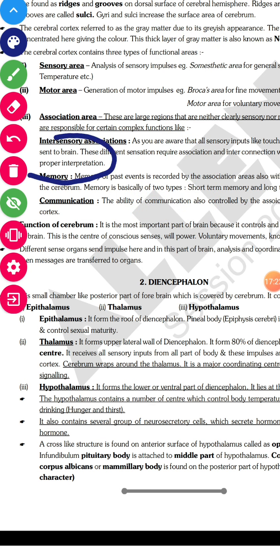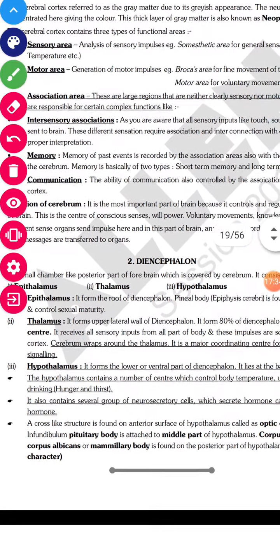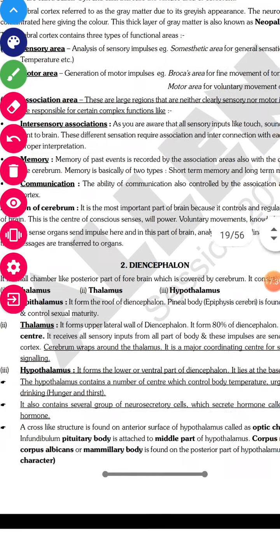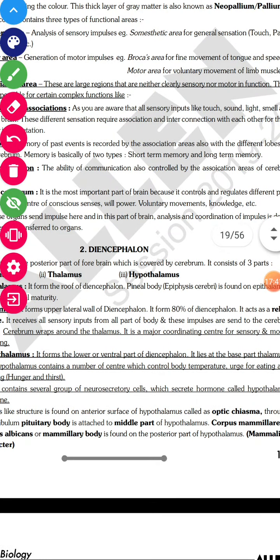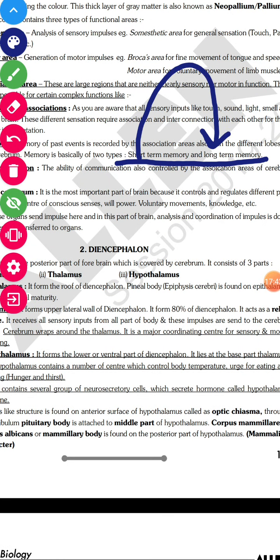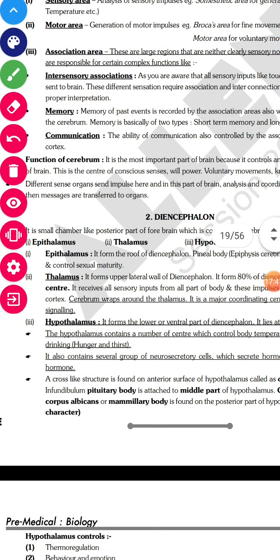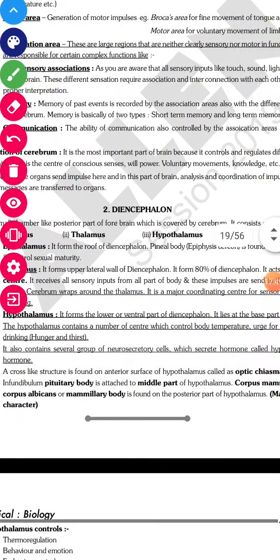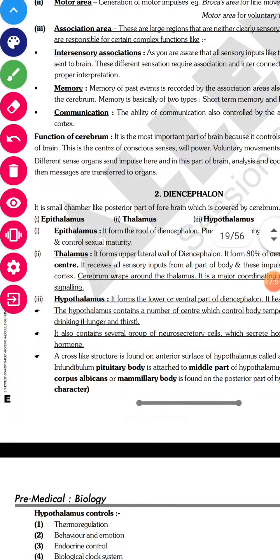Proper interpretation has to be done: what message has come, from where it has come, and what action you have to take for that message or impulse. Then there are also memory centers, located in the cerebrum. There are two centers, one for short term memory and one for long term memory. Short term to long term memory conversion is done by the hypothalamus, right? Communication is also controlled by this part only.